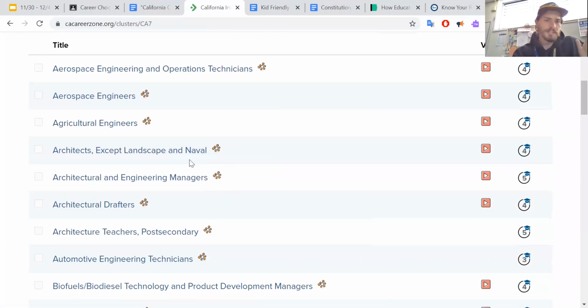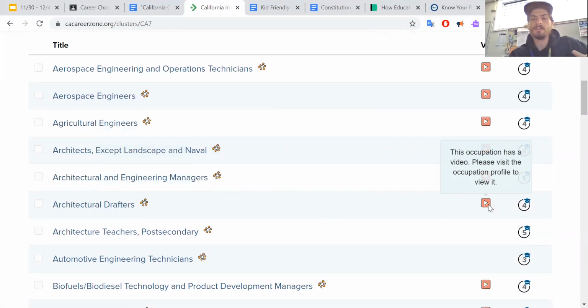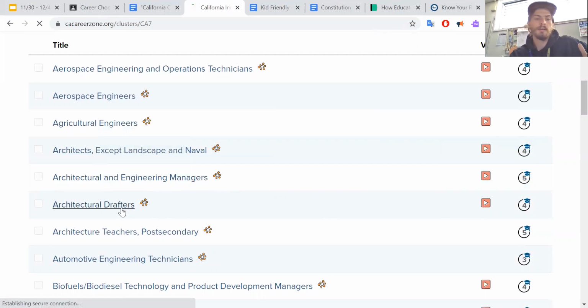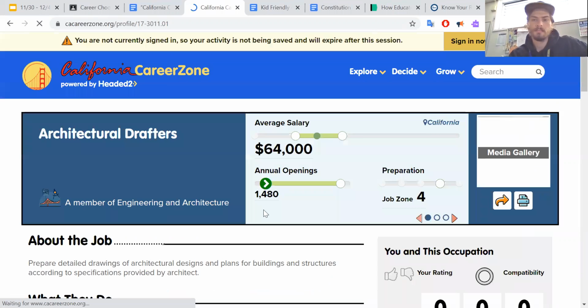And I can see there's a bunch of different architects. There's landscape, everything except landscape and naval. I don't know why they separate them, but there's the managers, there's the drafters, there's a lot. And if you're not sure what they do, there's a little video next to each job, or most of them, that you can view. So visit the occupation profile. Let's see what a drafter does.